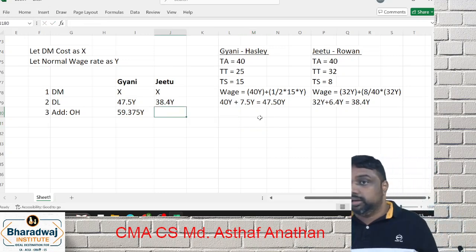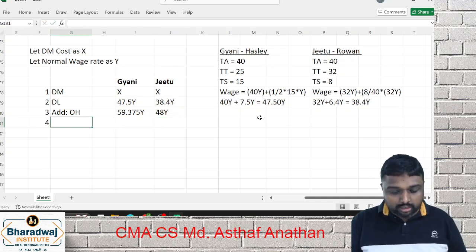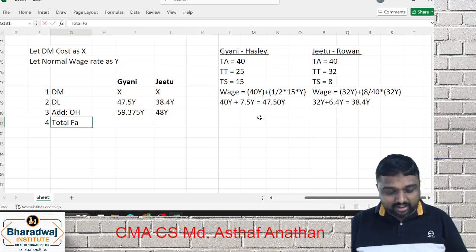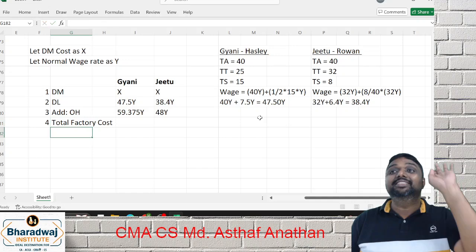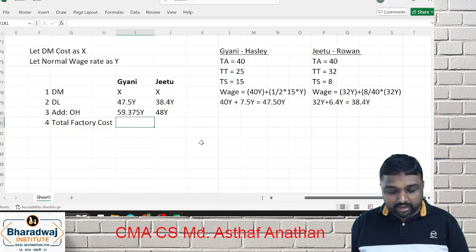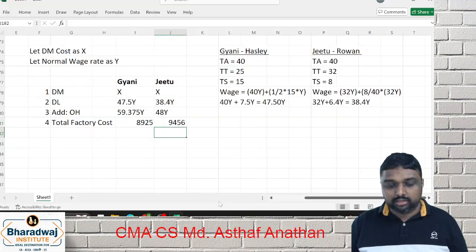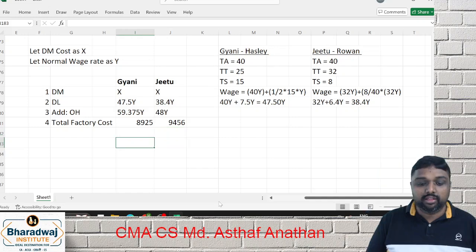It's a very, very good question. What is that? 40 round number. This is what is called total factory cost. My dear friends, this is given in the question. What is the total factory cost? Gyani 8925. Here it is 9456. Now you have to simplify this formula.